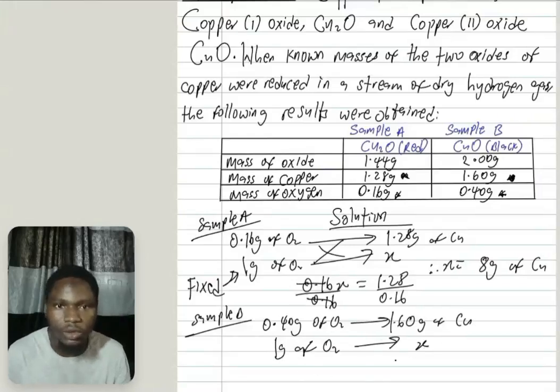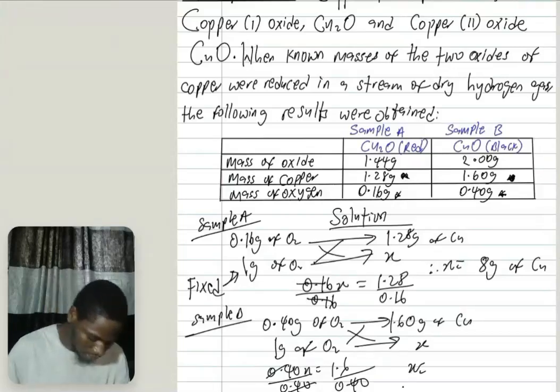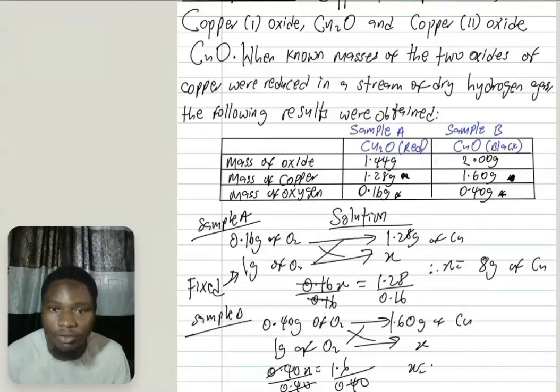Let's go. What you are going to have here is cross multiplication. 0.40 times X is 0.40X, and 1 times 1.6 is 1.6. So what do you do here? Divide both sides by 0.40. Cancel. So X here will be equal to 1.6 divided by 0.40, and that gives me 4.